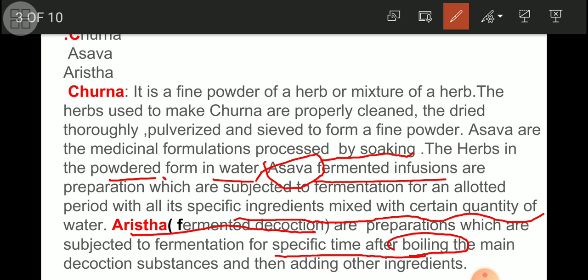But in asava, non-boiled things we have to keep for fermentation. But in the case of arista, boiling is the main point, and that boiled decoction we have to keep for fermentation for a certain period. Again, then you have to add other ingredients.